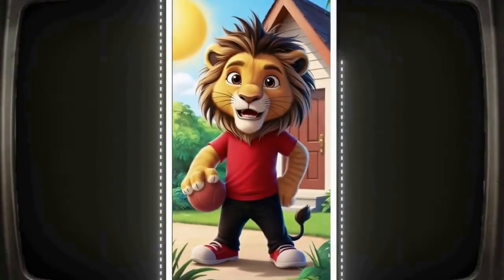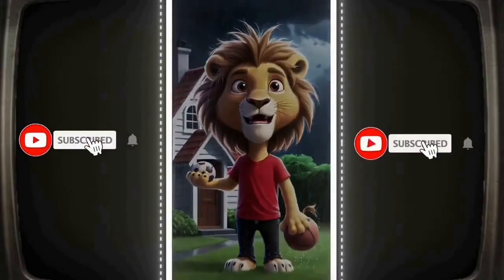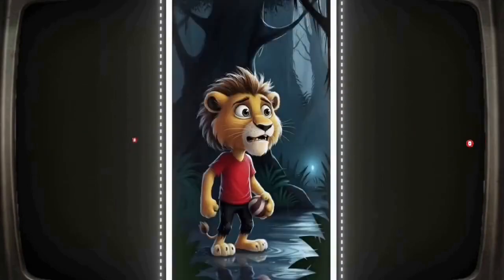Shiru was going to play with his friend today, but suddenly clouds gathered and heavy rain began. Quickly passing through an old forest path near his home, he heard a strange sound. He thought, what could this be?